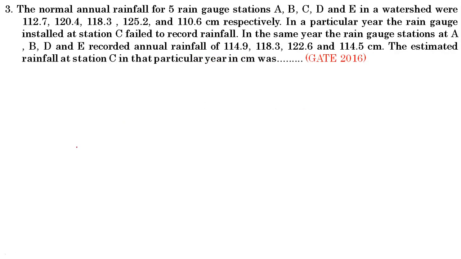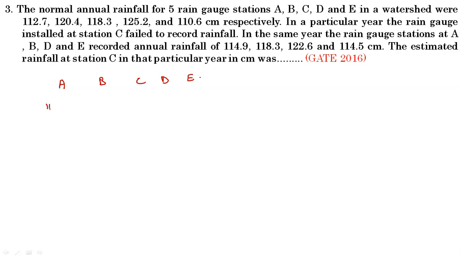So next question. The annual rainfall for 5 rain gauge stations, A, B, C, D and E, same problem. In GATE, they will repeat some of the easiest topics in a repeated way because there are no other questions to be asked in the examination. So you have to focus on the problems which were already asked in previous years' question papers.